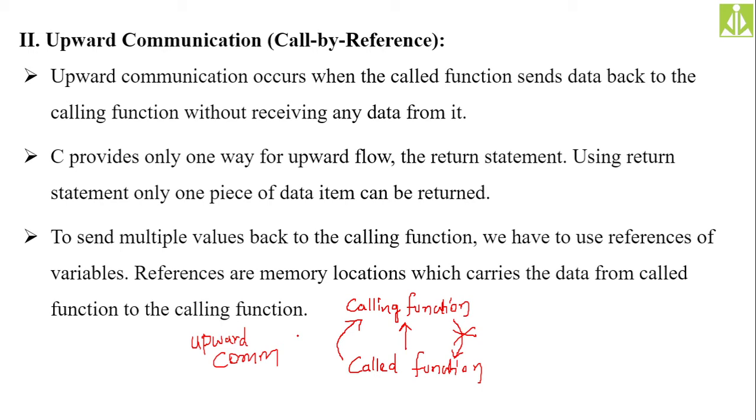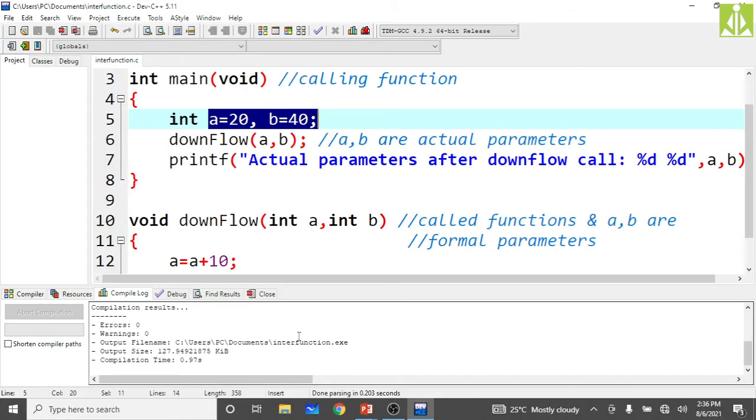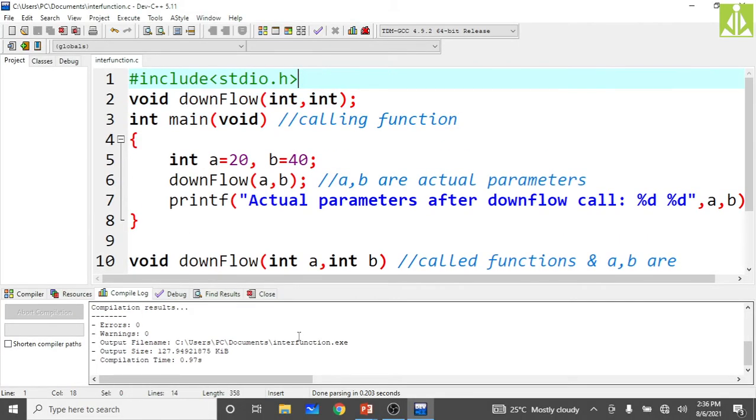First we will discuss how upward communication takes place with the return keyword and why it is not the perfect way, what the limitations are. Then we will go for the references concept and how, using references, we receive back the data. Everything we will discuss. So quickly I will open the editor.